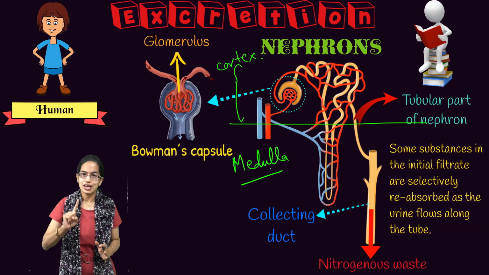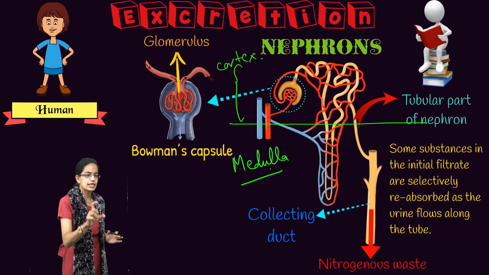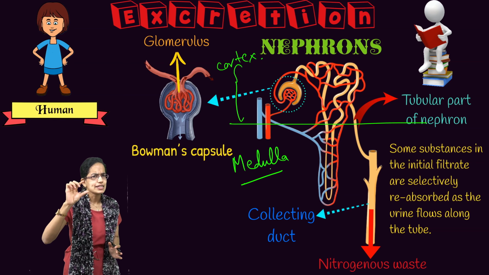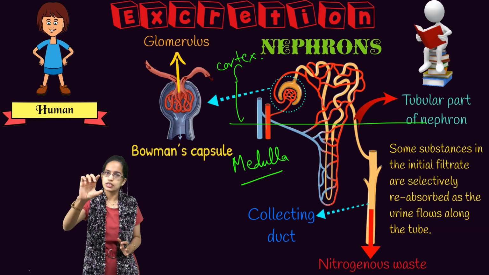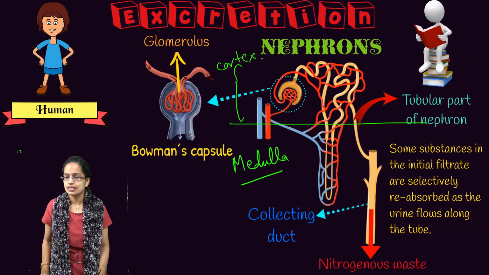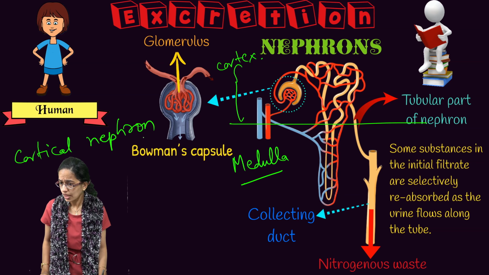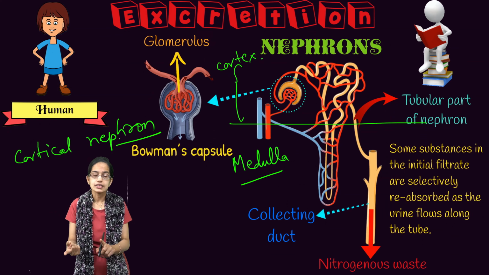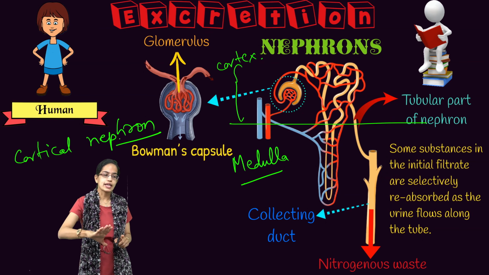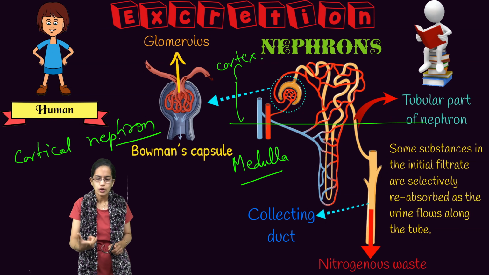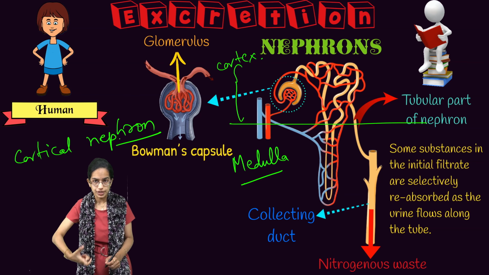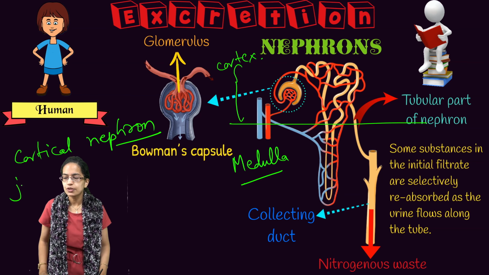Interesting to note again, if the loop of Henle is small, it extends very little into the region of the medulla, and this is known as a cortical nephron. However, in some cases, the loop of Henle is very long and enters deep into the medulla. When it enters deep into the medulla, it is known as a juxtamedullary nephron.